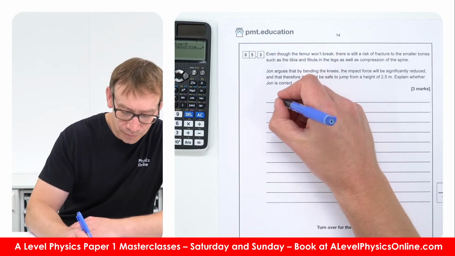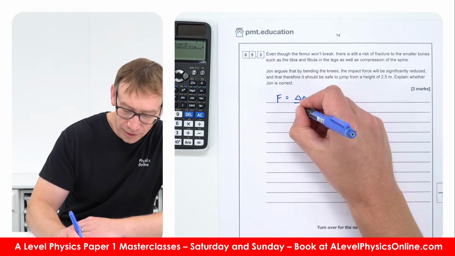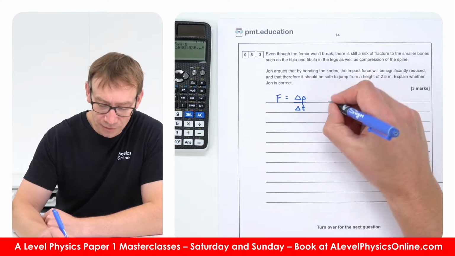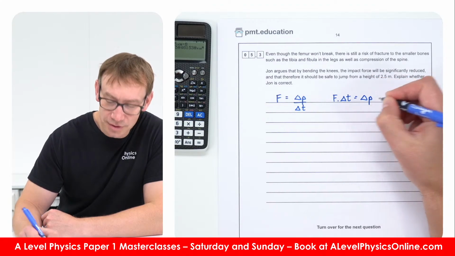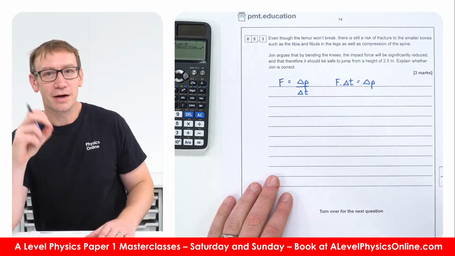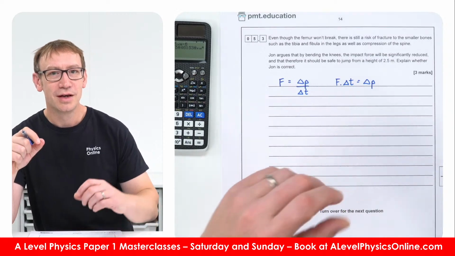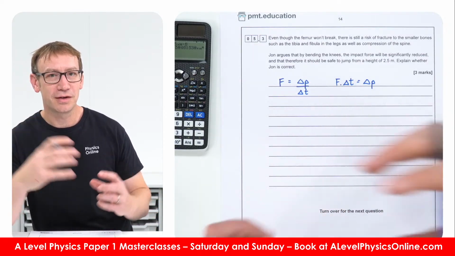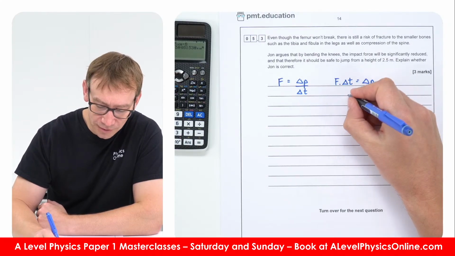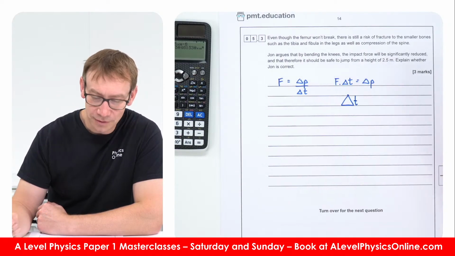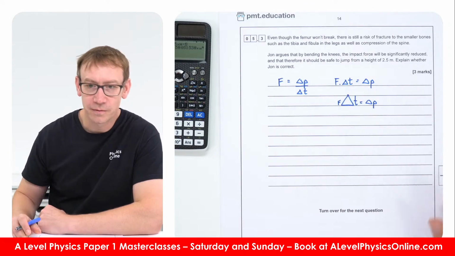So the force is going to be equal to the change in momentum over a change in time, and that means that the force times a change in time is going to be equal to a change in momentum. Now the thing is, if you're jumping from that height of 2.5 meters, you will always have to change the momentum by the same amount because you're always going to be impacting the ground at that same initial velocity of 7 meters per second. But if you were to increase the collision time by bending your knees, for the same change in momentum, we then have a much smaller force applied.